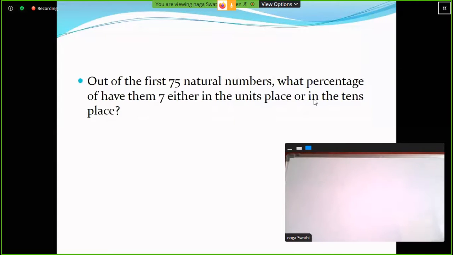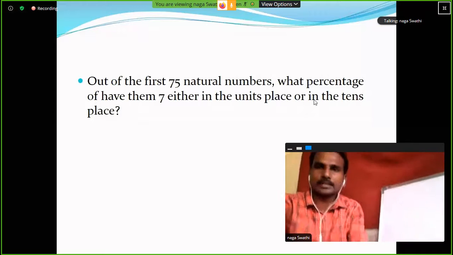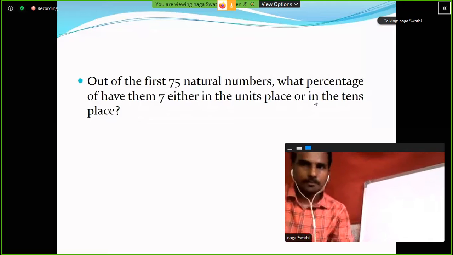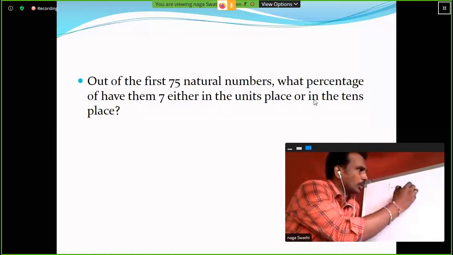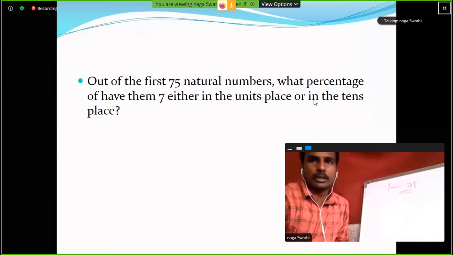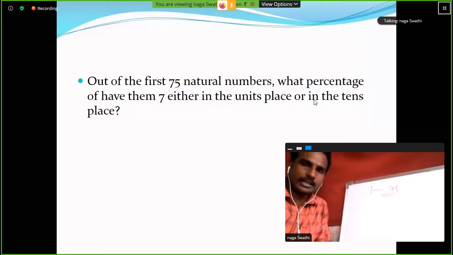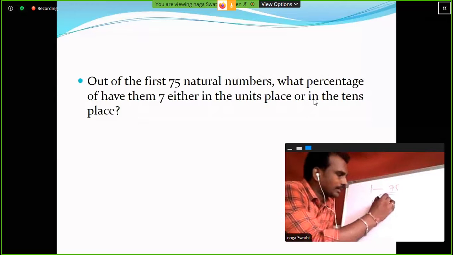Out of the first 75 natural numbers, what percentage of them have 7 either in the units place or in the tens place? Here, the first 75 natural numbers means 1 to 75. So we need 7 either in the units place or in the tens place.